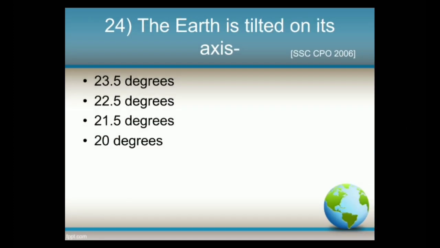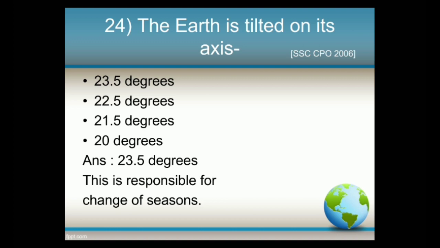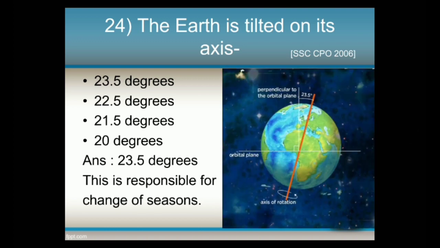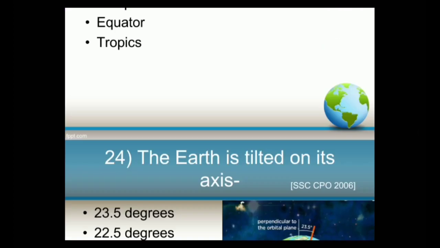Next, the Earth is tilted on its axis. Options: 23.5 degrees, 22.5 degrees, 21.5 degrees, 20 degrees. And the answer is 23.5 degrees. This is responsible for change of seasons. Now let us again see this image. It is already mentioned here, the 23.5 degree angle. Next question.